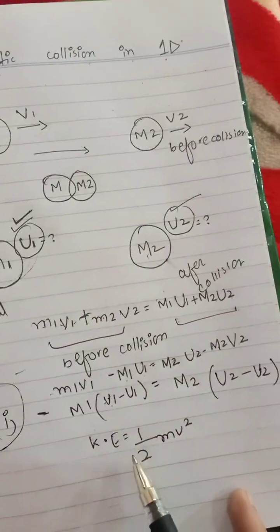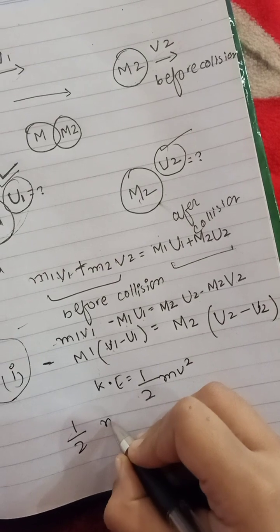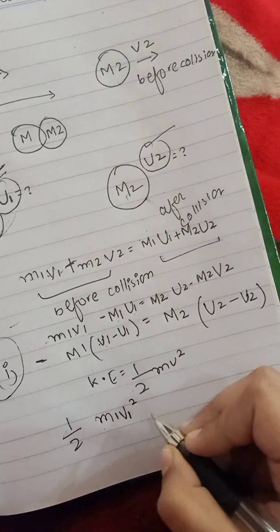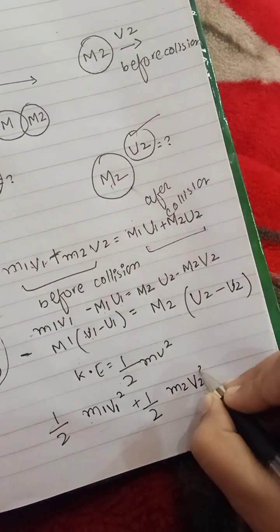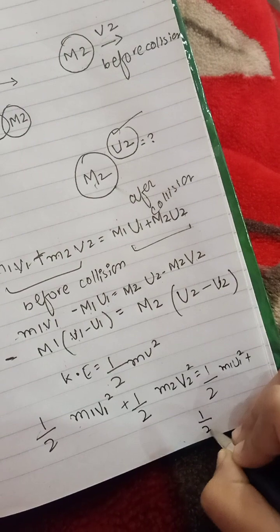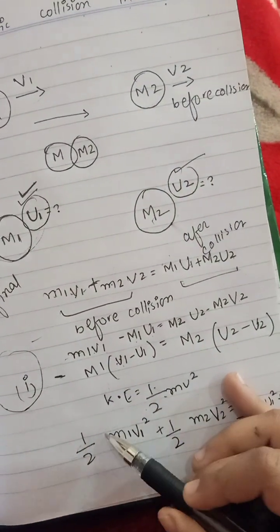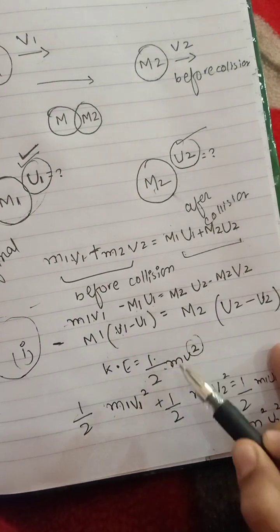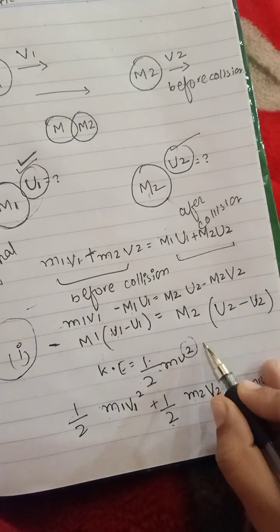So we arrange the equation: 1 upon 2 m1 v1 square plus 1 upon 2 m2 v2 square is equal to 1 upon 2 m1 u1 square plus 1 upon 2 m2 u2 square. We put the square on each velocity.